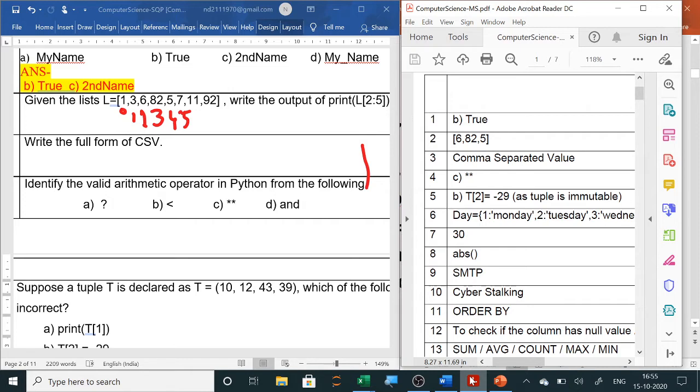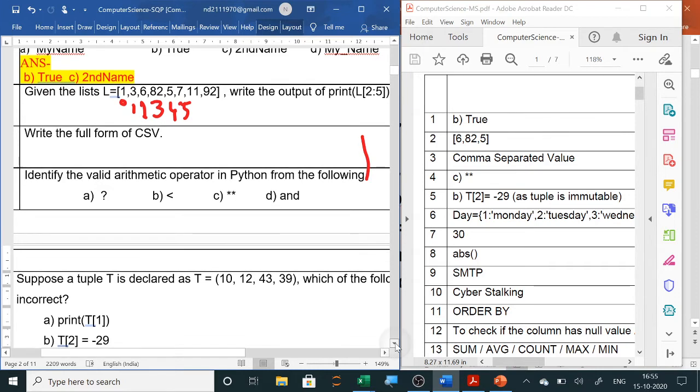So C is the correct answer. You can see the answer is also given. So C is the correct answer. Now the next question is about tuple.